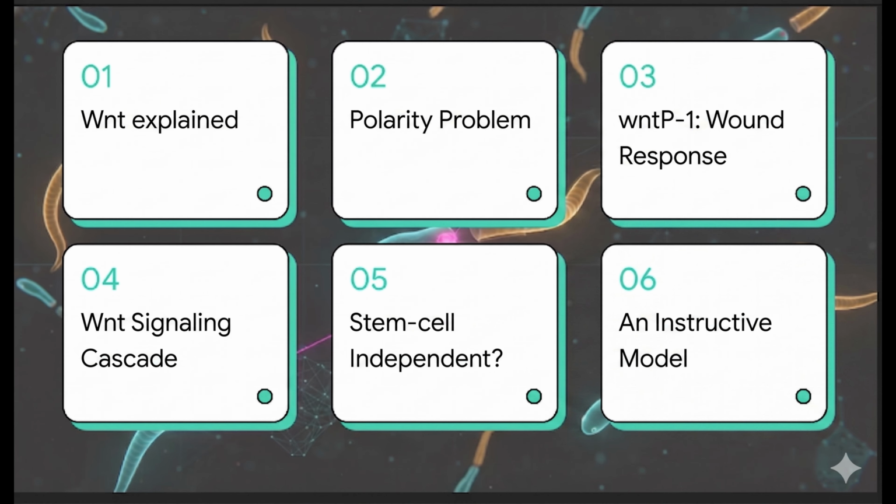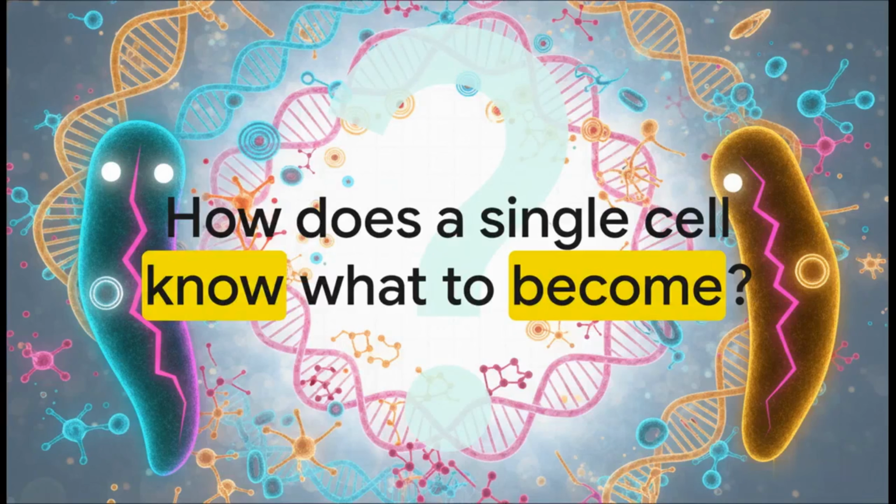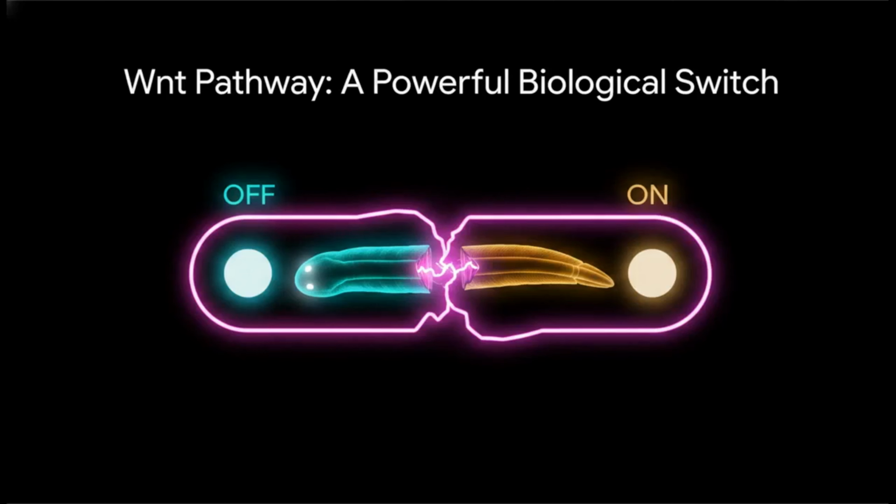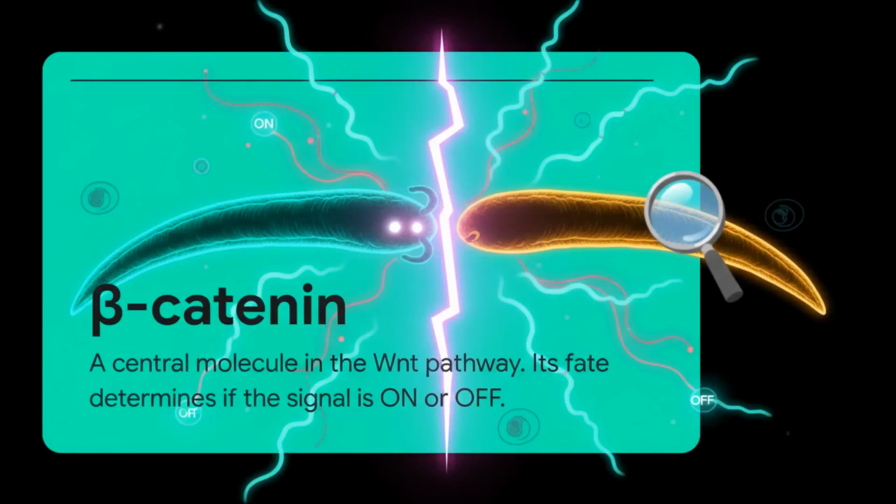Before we get into the experiments, we need a short review of canonical Wnt signaling, because this paper is built around that pathway. How a single cell knows what it's supposed to become is dependent on cell communication. Cells get these communication relays from signaling cascades, one of the most important being Wnt signaling, a conserved pathway that controls cell fate. In its most simplistic way, you can think of this pathway like an on and off switch for the cell. Now let's meet the star of our show, a protein called beta-catenin.